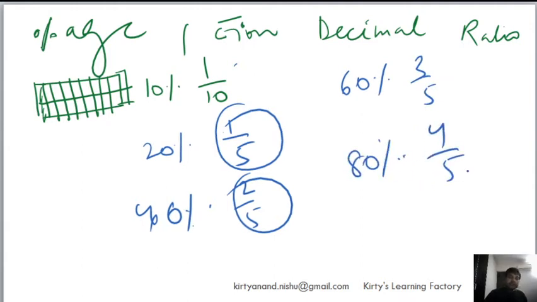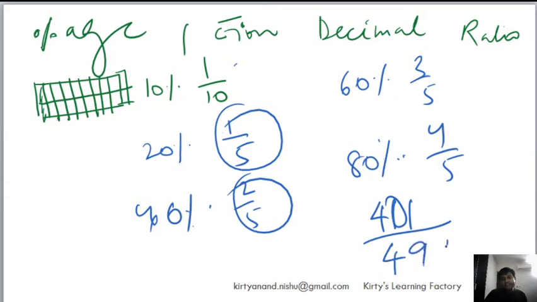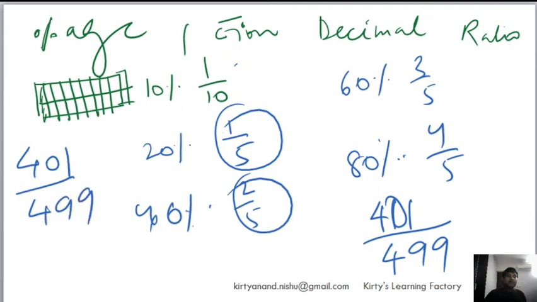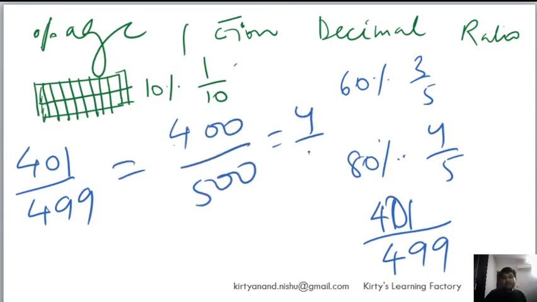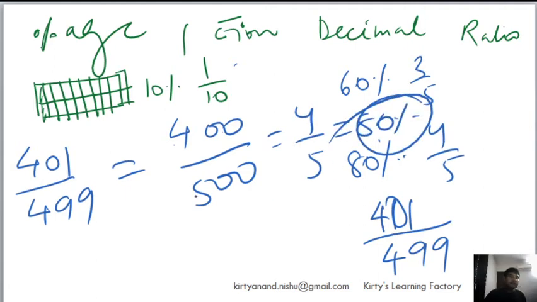So tomorrow if somebody asks you in an examination, if you see a question like 401 divided by 499, and you have 4 options which are quite far from each other in terms of value, so that you will not have to go for an absolute calculation, then can't you just see that I can write this as 400 divided by 500, which is nothing but 4 by 5, which is nothing but 80%, and therefore whatever value is closer to 80%, I will take that value.